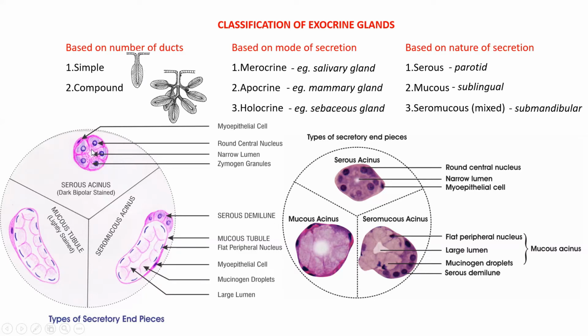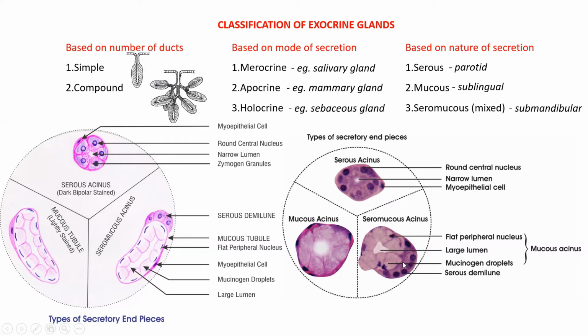The apical part of the cell contains zymogen granules, whereas in the mucous acinus, the secretory cells are cuboidal in shape with a flat peripherally situated nucleus and mucigen droplets in the apical part of the cytoplasm. The lumen is relatively large compared to the serous acinus.